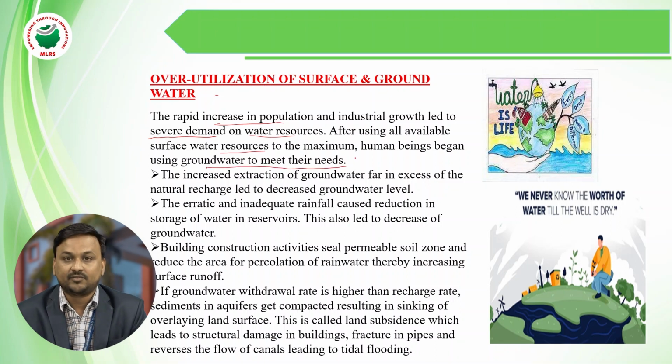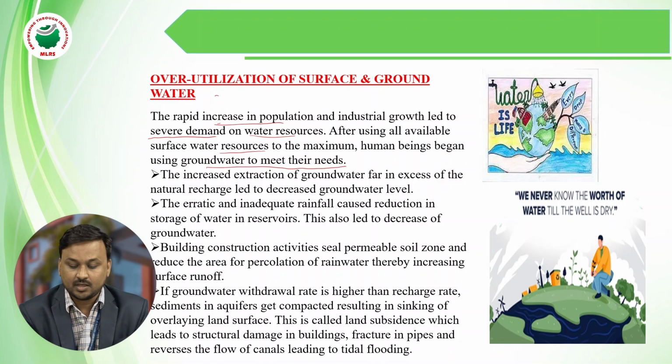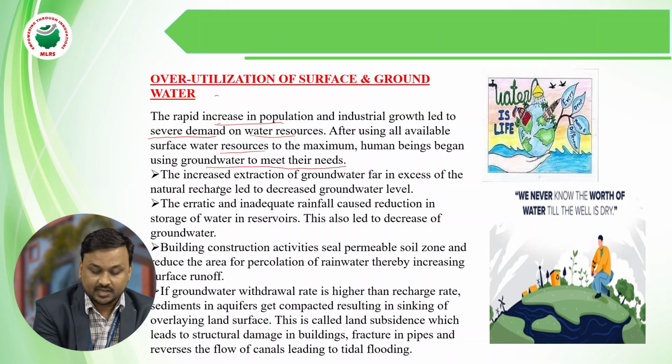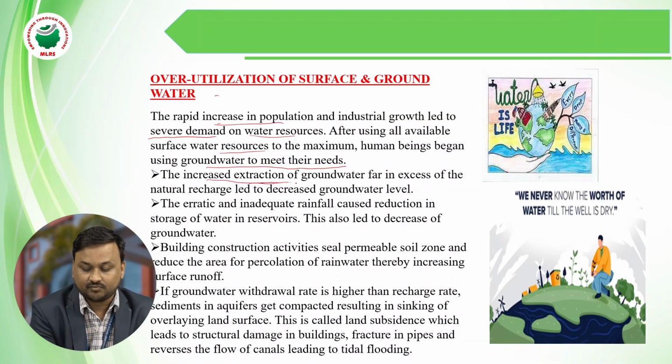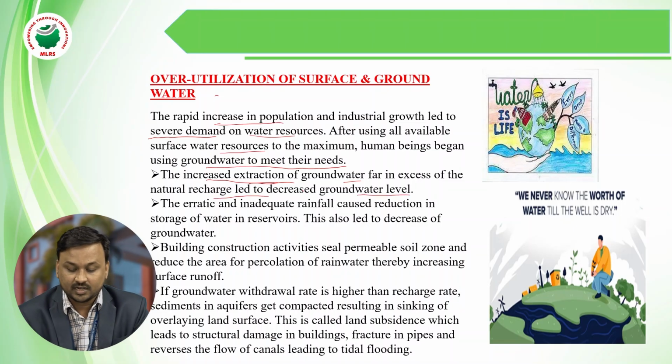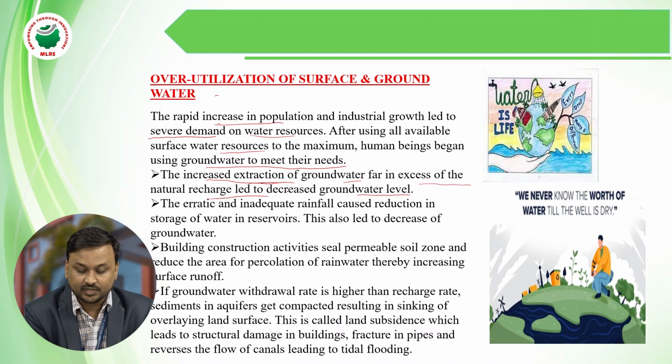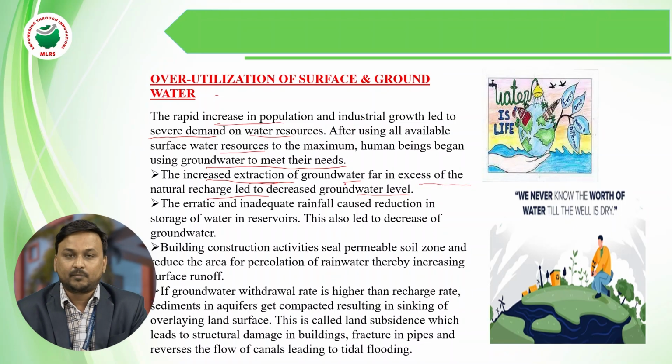With the increased extraction of groundwater, the groundwater level decreases. As the use of water increases, the groundwater level decreases.